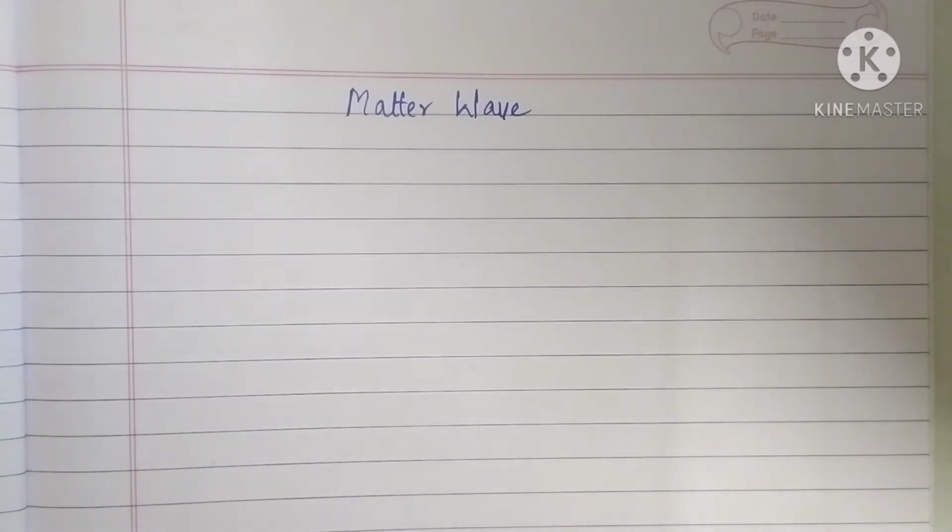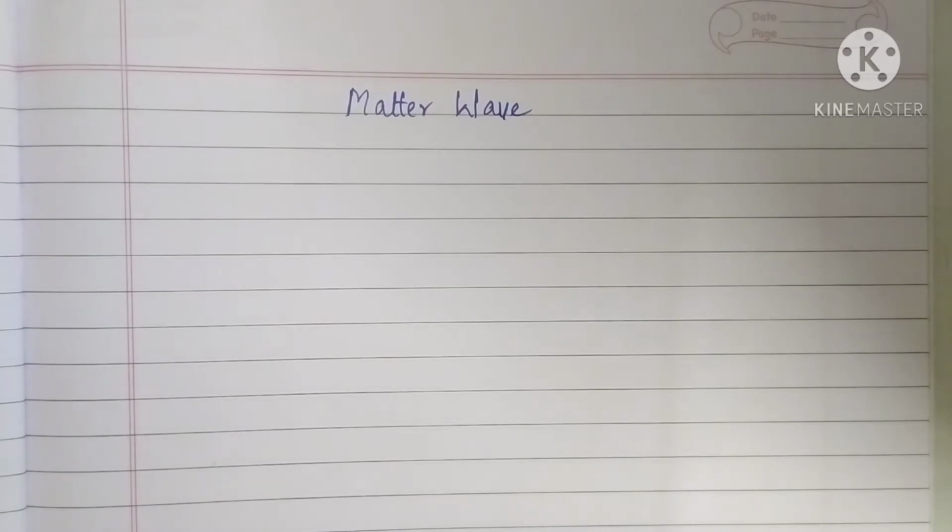So, we have studied the particle nature of light, which we explained with the help of photons, and characteristics of photons also we discussed. And we understood that radiation sometimes behaves as a wave and sometimes as a particle.